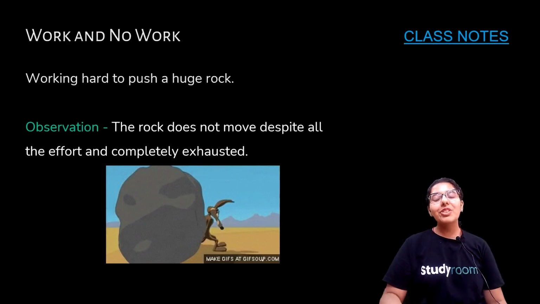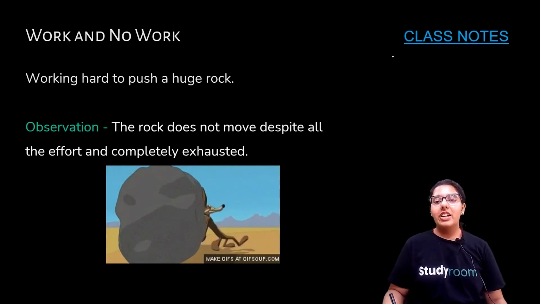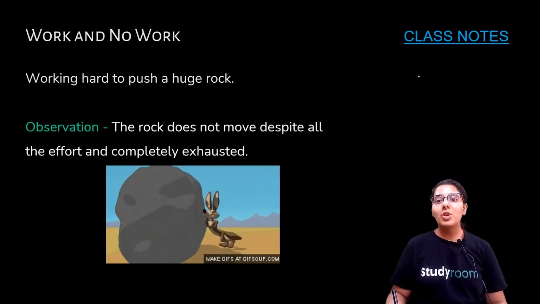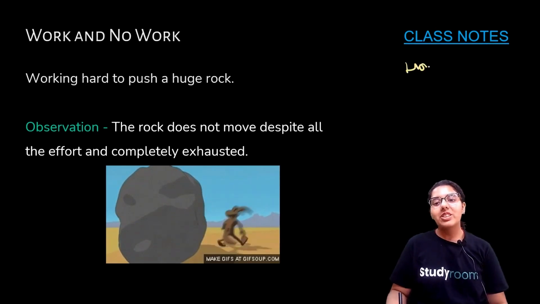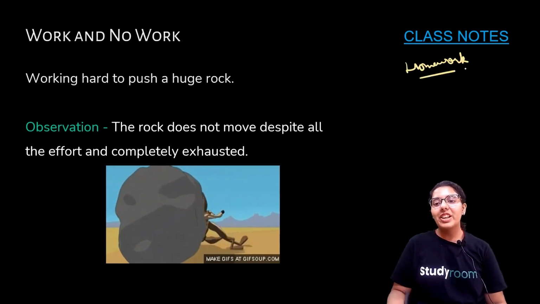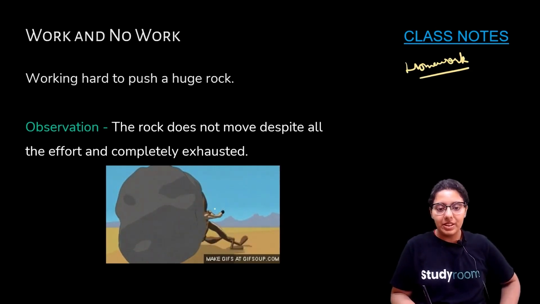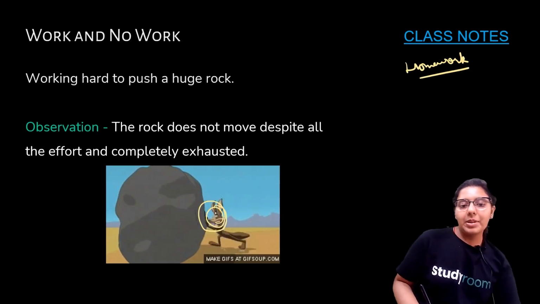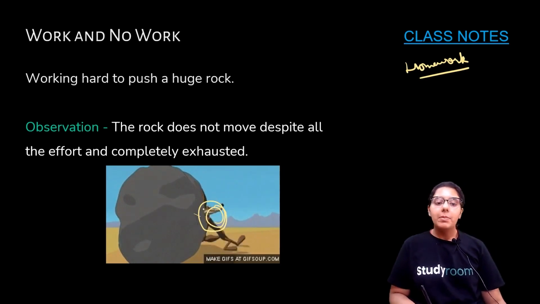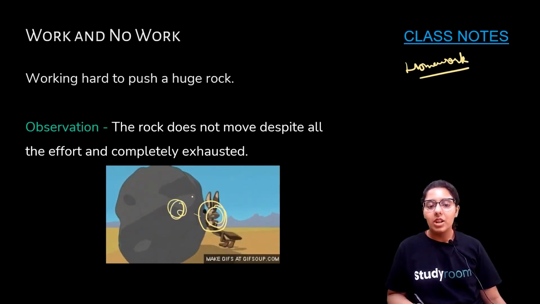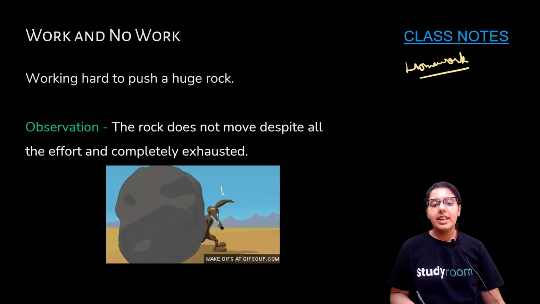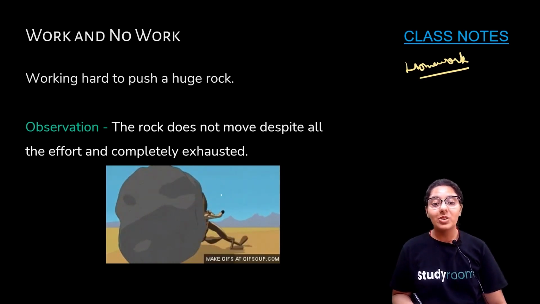Most of you think, after doing your homework, that you have done so much work today. For example, this rabbit is pushing the rock, but there is no movement in the rock, yet he says, I have done so much work today.